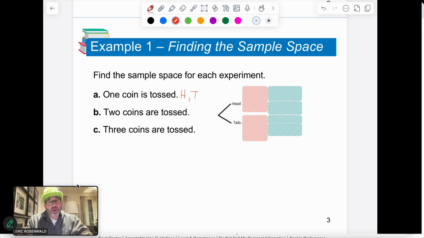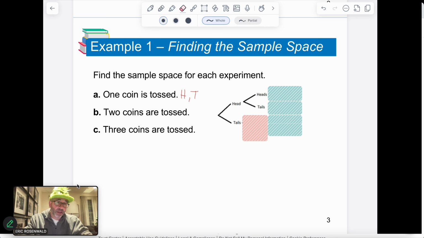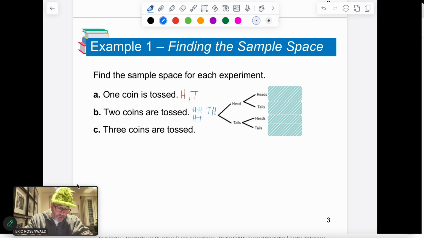When two coins are flipped, what are the possible outcomes? Well, if I flip heads on the first shot, the next round I can then flip heads, or I can go heads and then I can go tails. So as far as the possible outcomes go, we would have heads, heads, or heads, tails. Now, I could have gone tails on the first round, and then I would flip it again, and we would go tails, heads, or tails, tails. So the total possible outcomes here would be heads, heads; heads, tails; tails, heads; and tails, tails. So there are 4 total outcomes in the sample space.